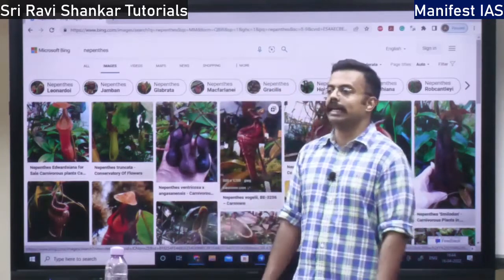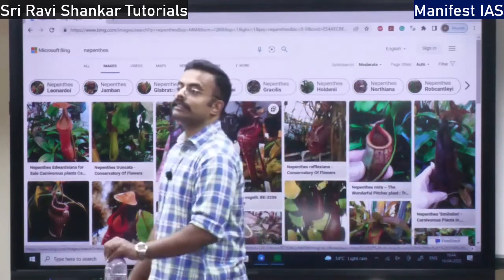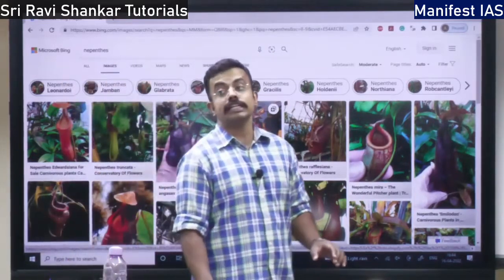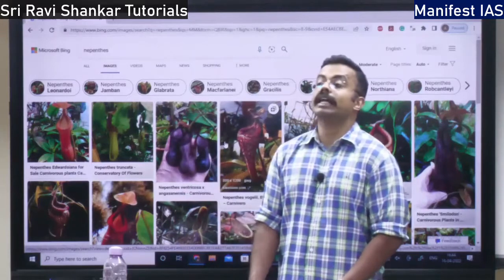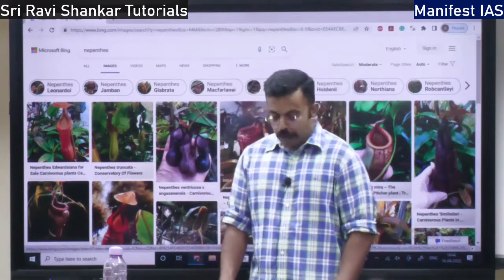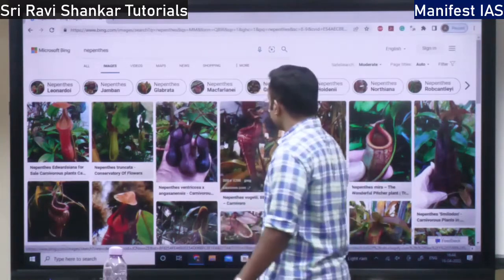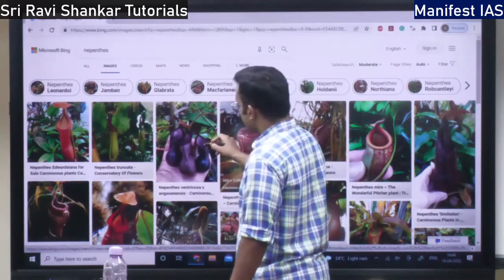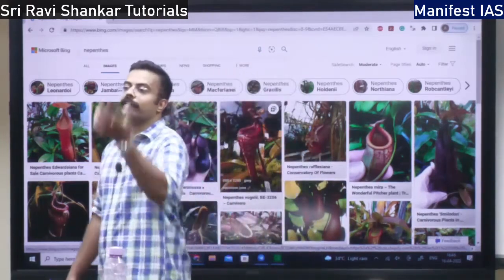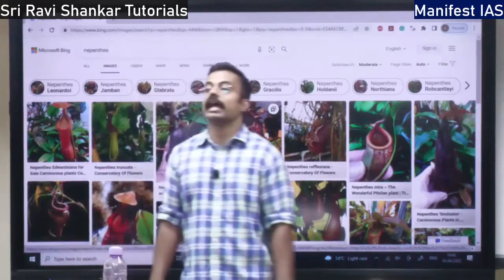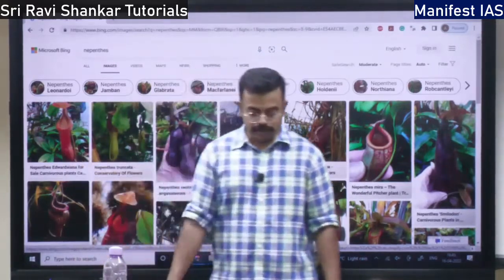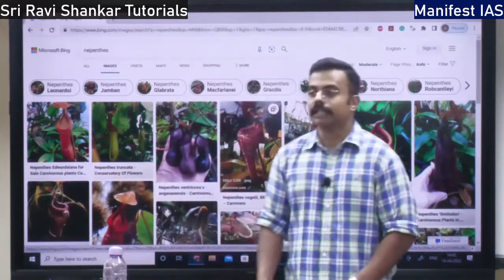Where do you find it in India? You are going to find this in the Meghalaya region where there is very heavy rainfall. These plants are found in very high rainfall regions, right? They have a pitfall trap. See, insects are going to sit here, and there will be some liquid, and they are going to slide into this sac and get digested. So you are going to find it in Meghalaya.